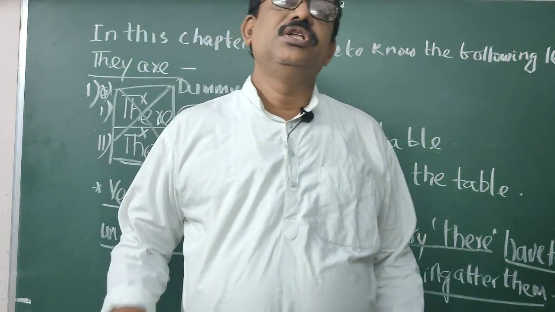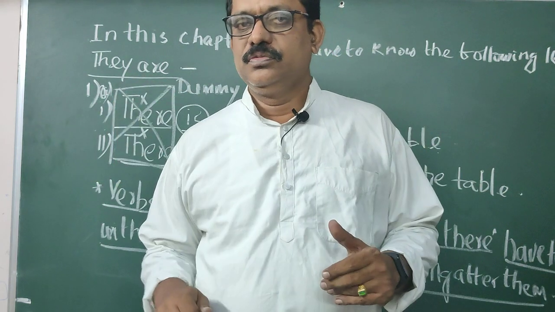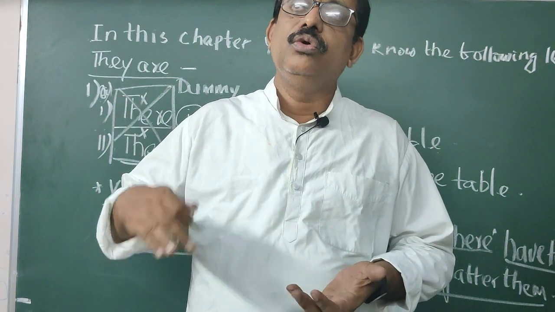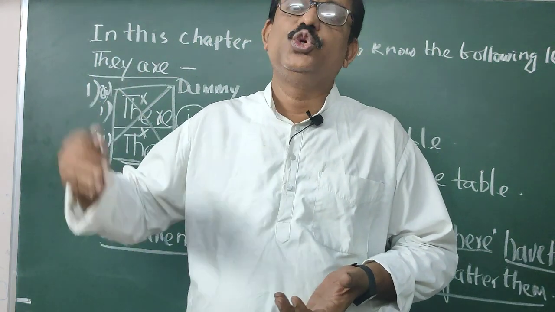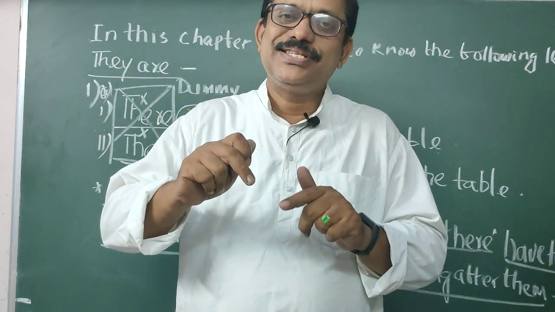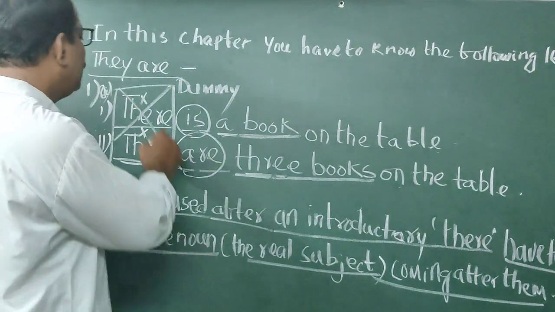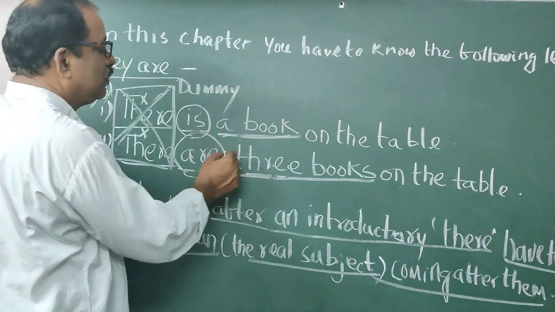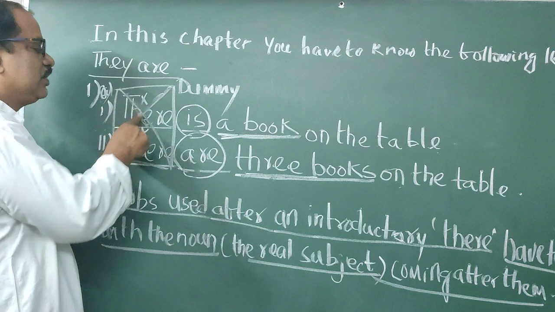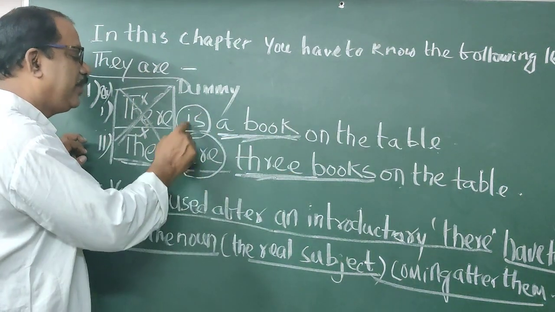In films, the dangerous scenes are not made by the heroes. Someone else makes them. For example, a hero has to jump from the bridge to the river. Actually, the hero does not jump. Another man who looks like him jumps. So he is called a dummy actor. So here these two have no value. The real subject is here. Although the sentence begins here, this is not the subject. The real subject is this, and you have to use the verb according to them.